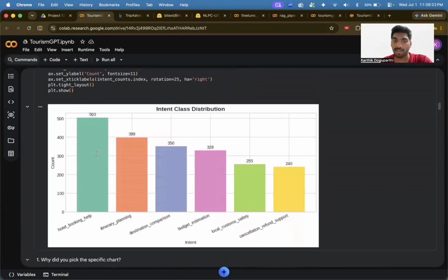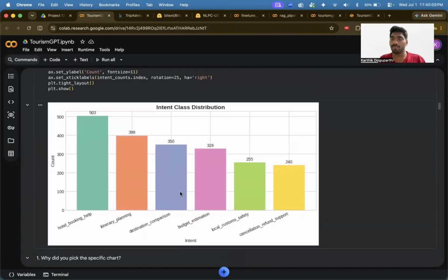The first chart is about the 6 classes in my dataset: hotel booking help, itinerary plans, destination comparison, budget estimation, local custom safety, and cancellation refund support. My tourism GPT would be focusing on these 6 areas. So whenever a customer asks a question regarding these 6 areas, my GPT would revolve around that area only, to give a specific answer related to the domain. I don't want my data to be outside of this domain.